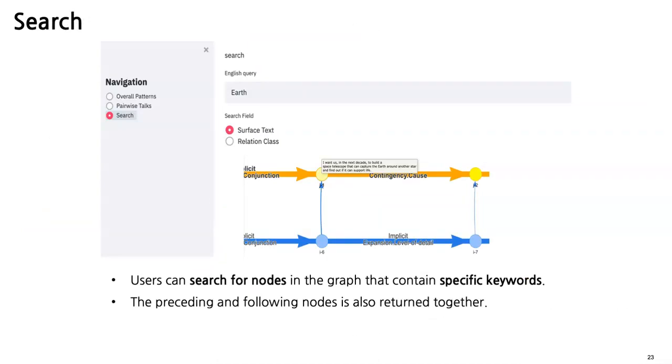The last page is the search page, where we can search and retrieve specific nodes based on keywords. In order to provide more context, the search results also return the neighboring nodes as well.